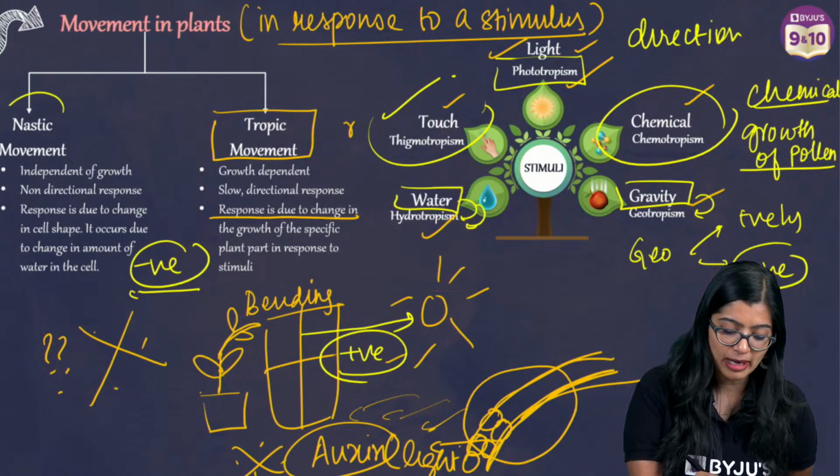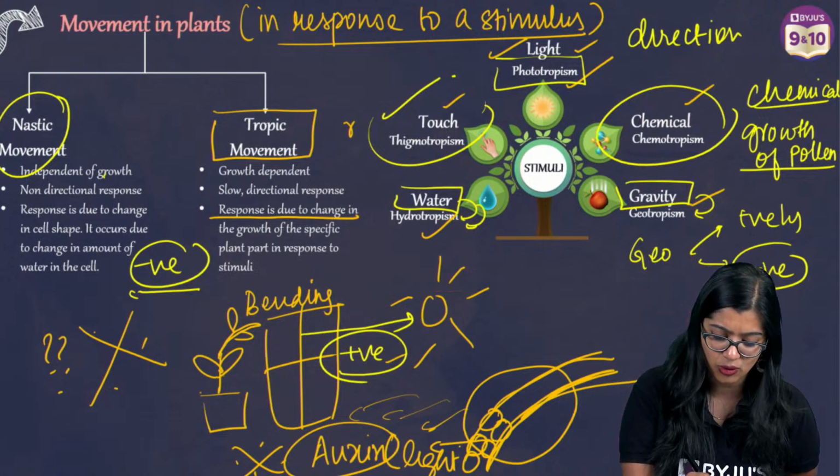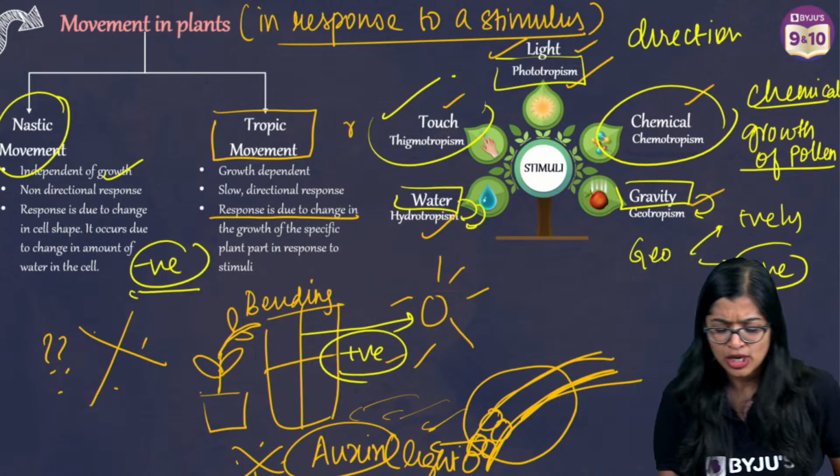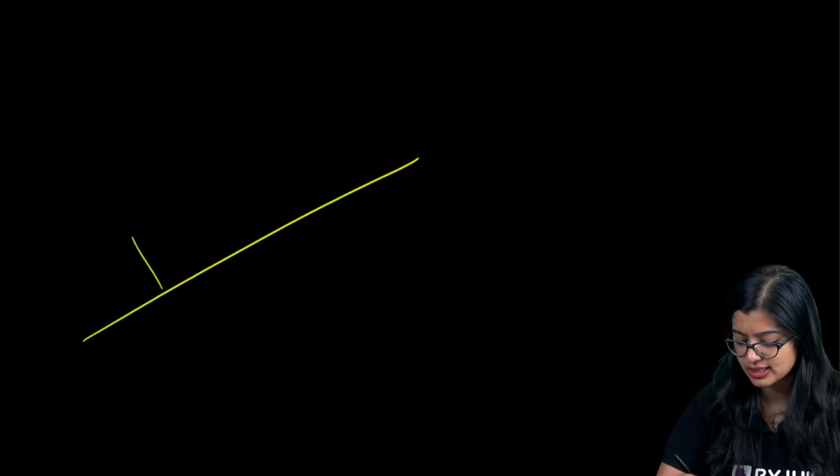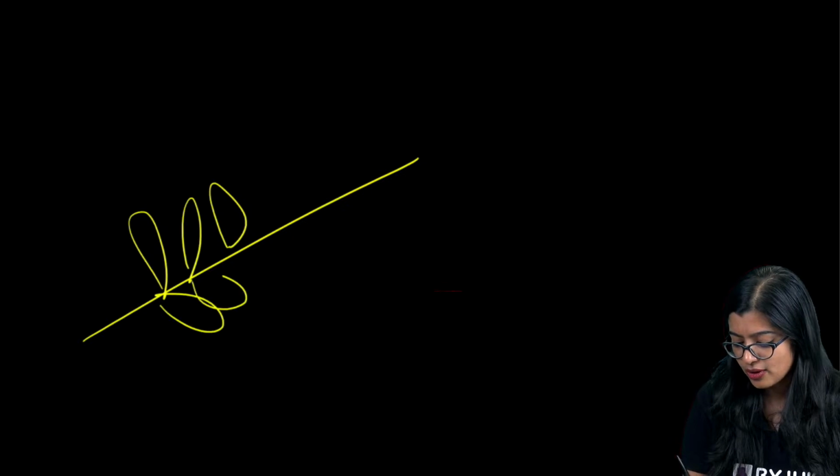Now, nastic movement is the last part for today and we know that these are independent of the direction of the stimulus. So, for example, the touch me not plant. When you talk about the touch me not plant, we know that if this is the touch me not plant, okay?